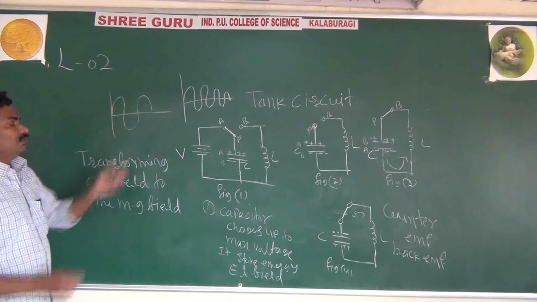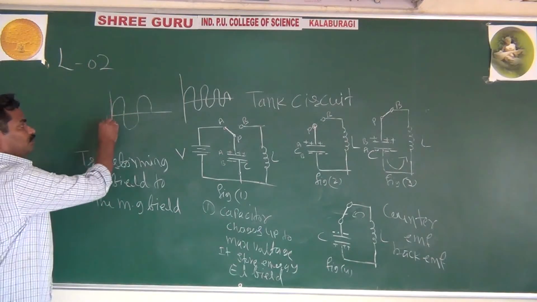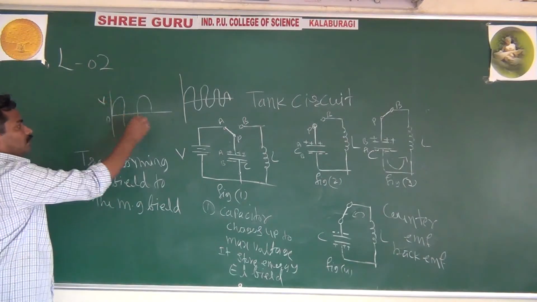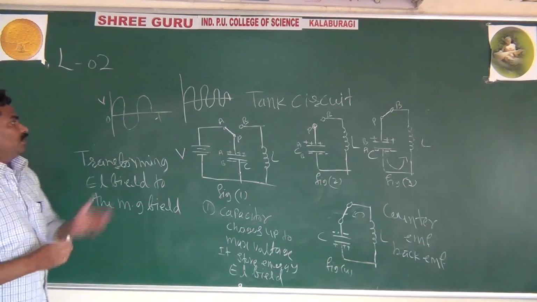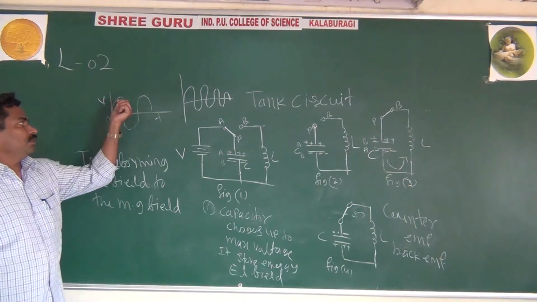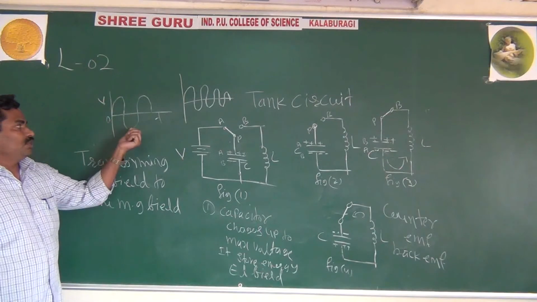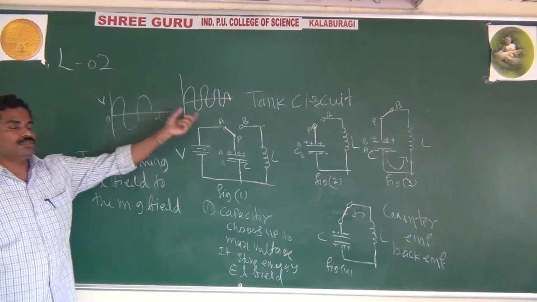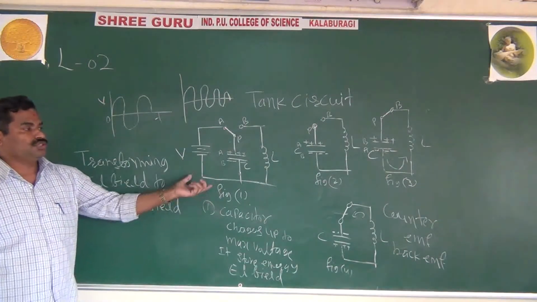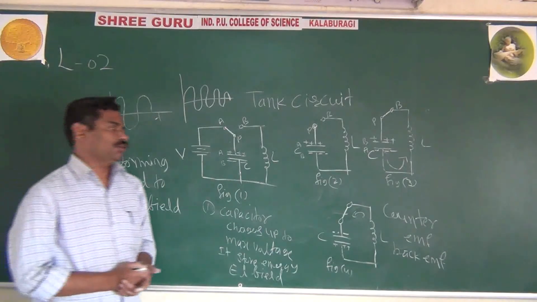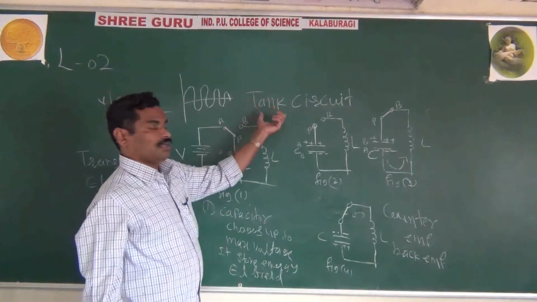You can generate the AC signal, or your positive and negative cycles. Whenever the capacitor charges and discharges, this process continues. This is a simple way of understanding the tank circuit.